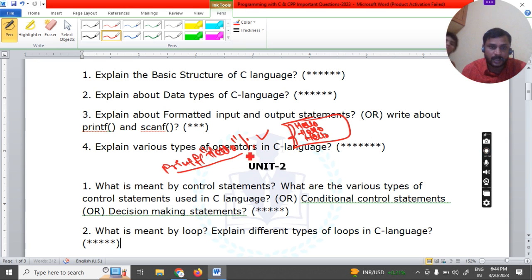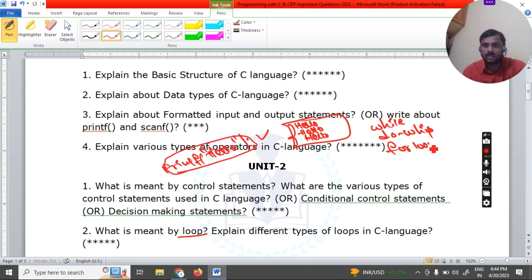So the writing of the statement can be done 1 time, but the repetition can be done n number of times. That can be done with the help of the concept called looping statements. So in C language we have different types of looping statements: while loop, do while loop, and the next one is for loop.